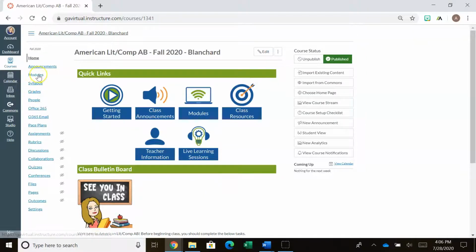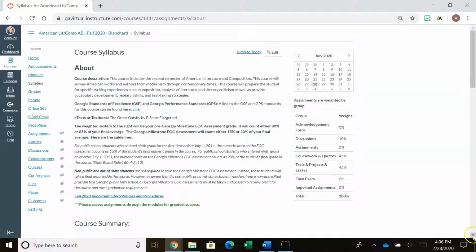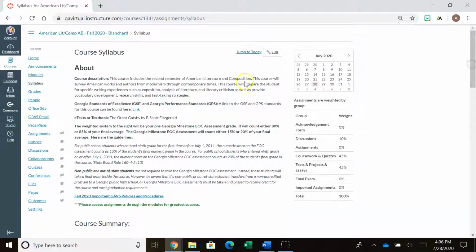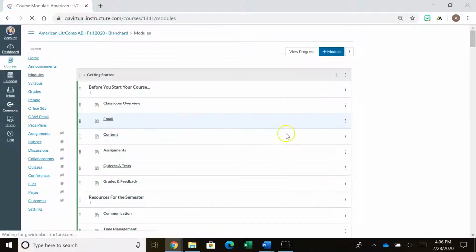And you see over here on the left, this is critical. This is above the syllabus. I want to go back to syllabus for a second because I think I forgot to tell you something important. When you come into the course, you see where it says date? You are going to have dates for all of these assignments, and your due date may not be the same as your friends. That's because these due dates are determined based on the day that you actually enter the course, okay? So please be aware of those dates. The dates should show on your calendar as well, but I wanted to show you where you can find those. Go to syllabus. Now let's go to modules.